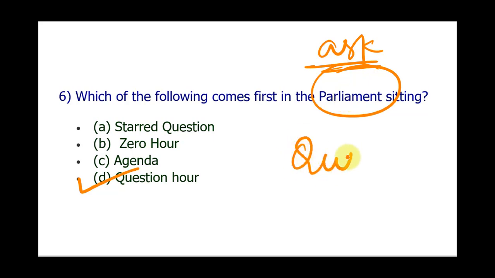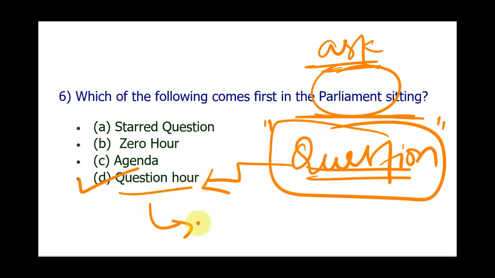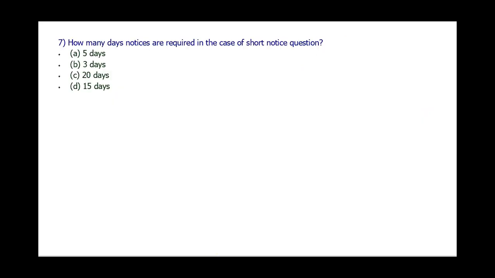Asking questions to make the government accountable is the prime responsibility of the parliamentary sitting. Therefore, you can remember the first thing for which the parliament is constructed is asking questions. The important things are given the priority. Therefore, question hour is the first thing in the parliamentary sitting.